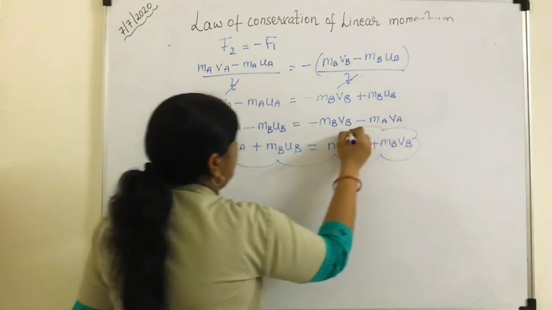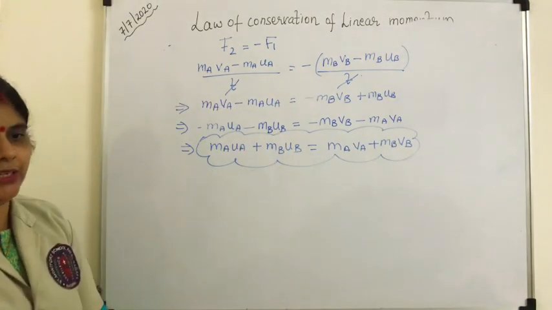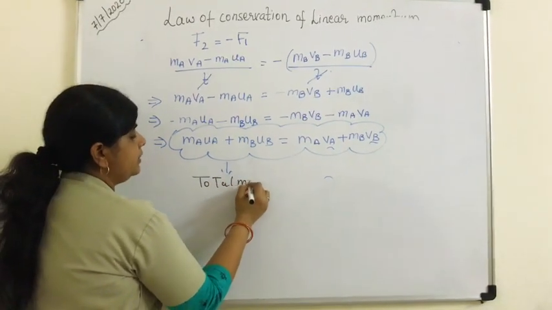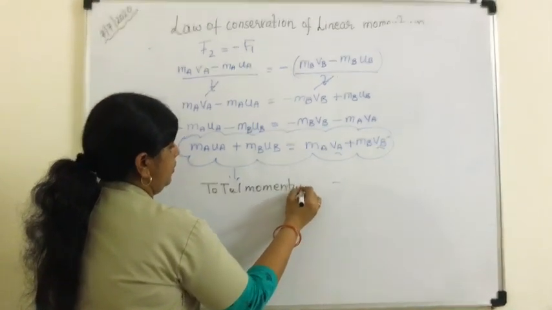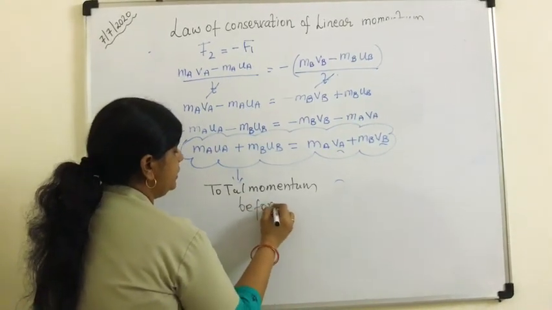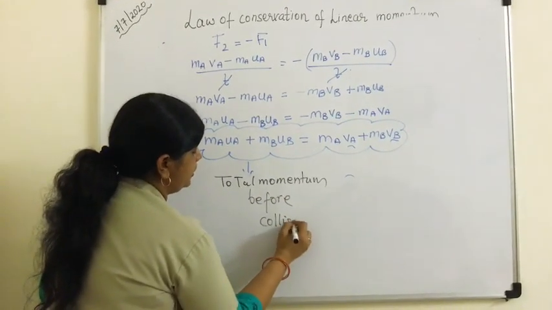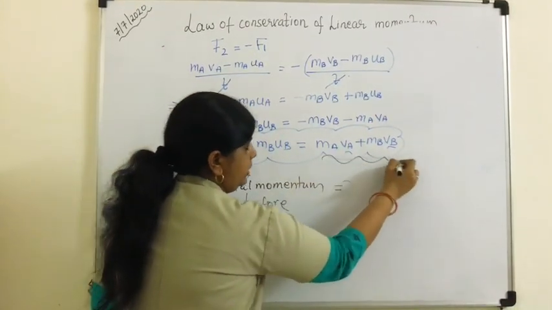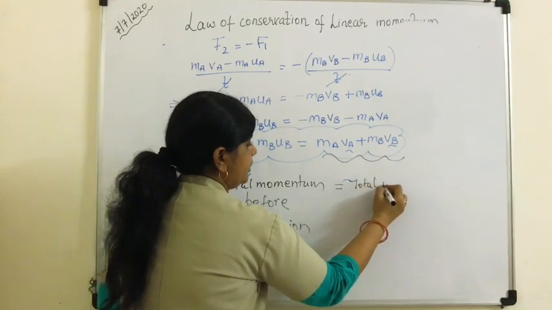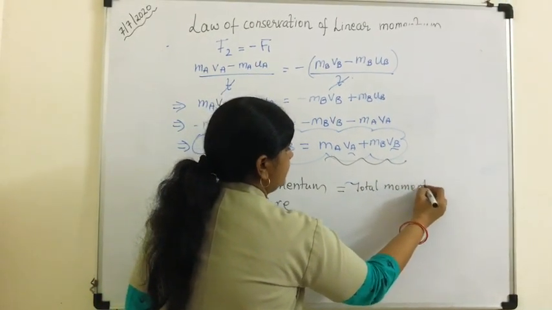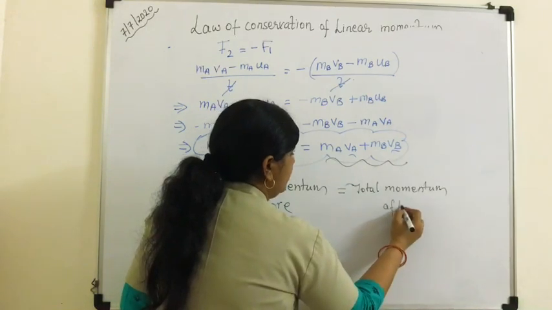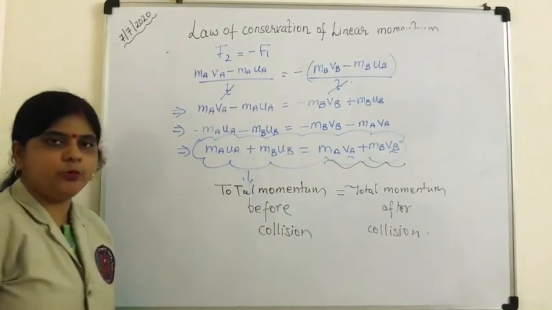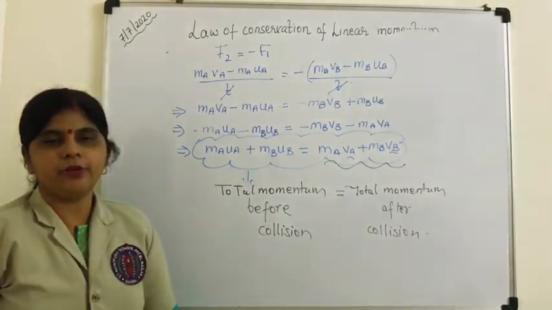Children, this is the total momentum before collision, and we have proved that this is equal to the total momentum after collision. Hence we have proved the law of conservation of momentum.